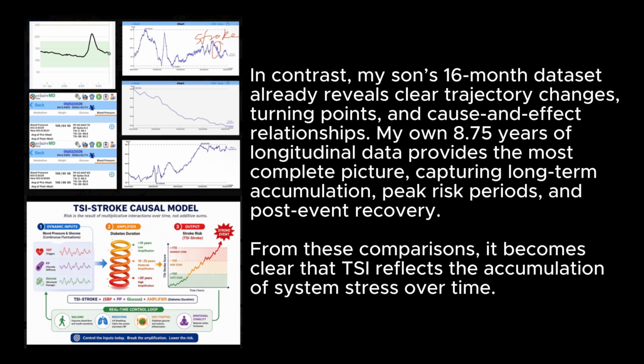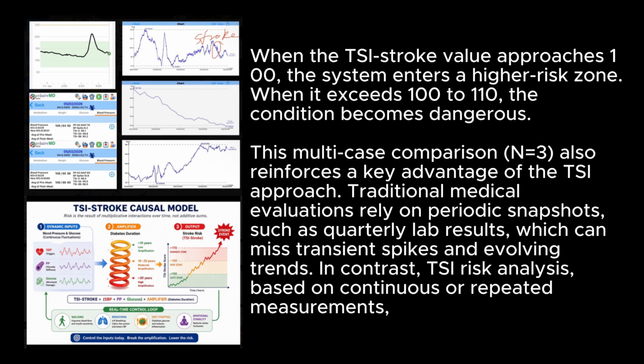My own 8.75 years of longitudinal data provides the most complete picture, capturing long-term accumulation, peak risk periods, and post-event recovery. From these comparisons, it becomes clear that TSI reflects the accumulation of system stress over time. When the TSI stroke value approaches 100, the system enters a high-risk zone. When it exceeds 100 to 110, the condition becomes dangerous.